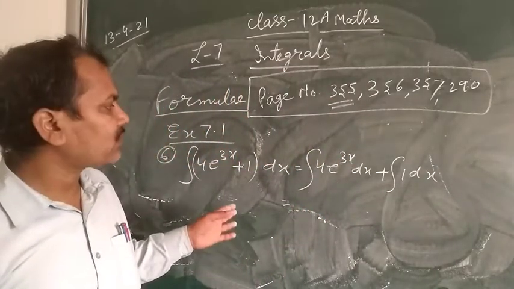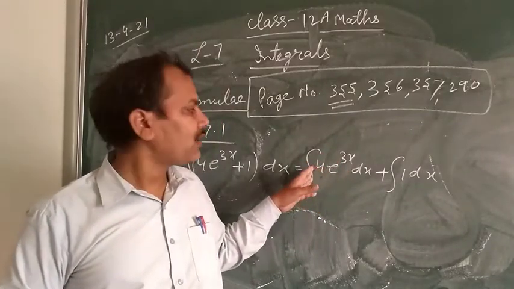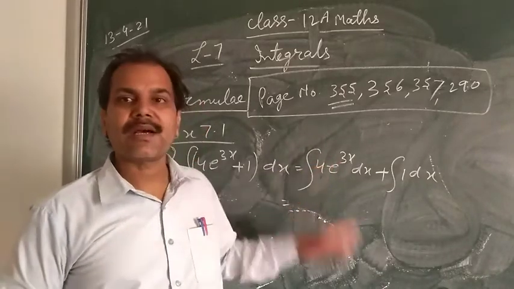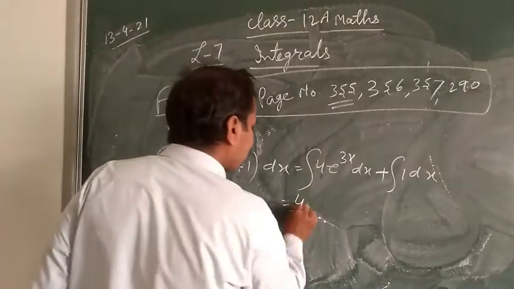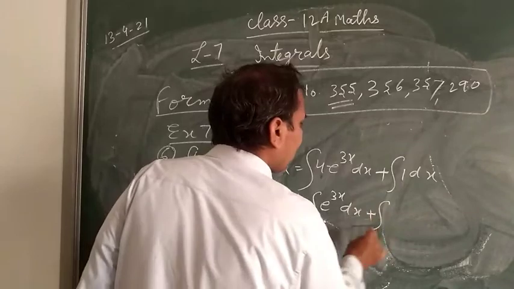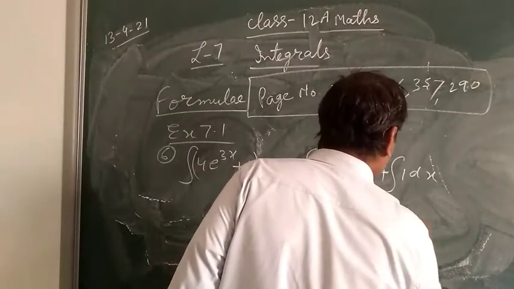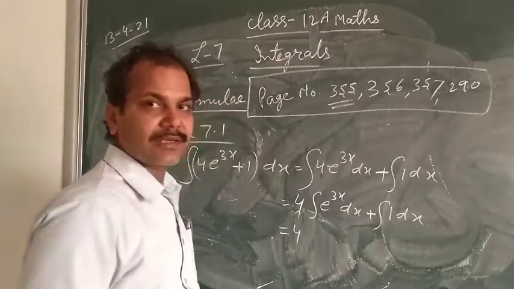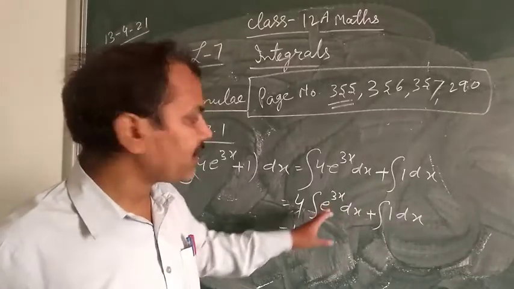So in differentiation also, when you differentiate some functions with a constant term, you differentiate that function, leaving the constant term. So this constant term will be out from the integration. So 4, then what will be remaining? E power 3x dx. And here only a constant, that is 1. Okay. So you write 4, because there is no other term. So you know the formula for e power x, not for e power 3x.